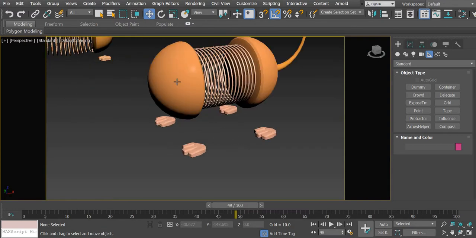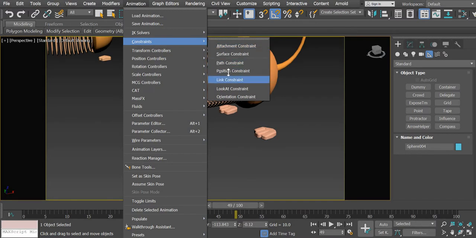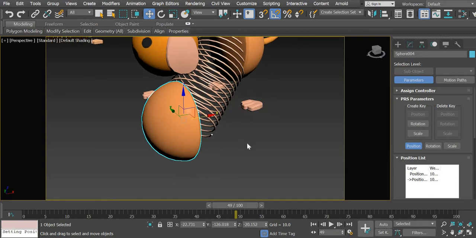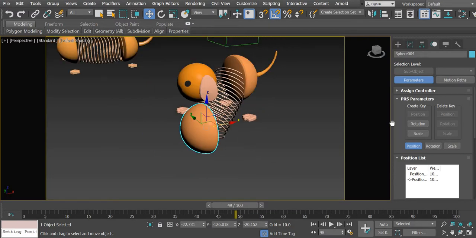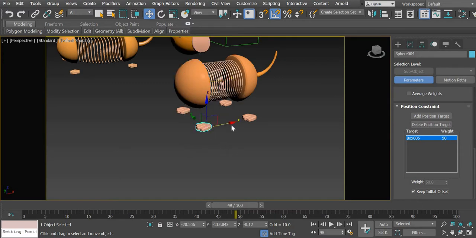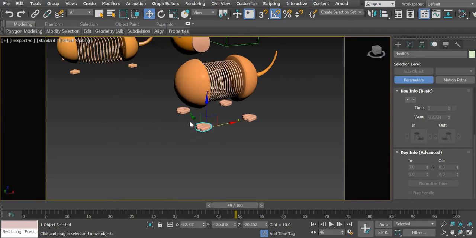Now we are going to use position constraint to constrain the position of this object to these feet. So what we do is we select this object, we go to animation, constrain, position constraint, and then we'll select the foot. And now you will see that the torso has moved to the feet, so we'll click on keep initial offset. So whenever this foot moves, the body moves.